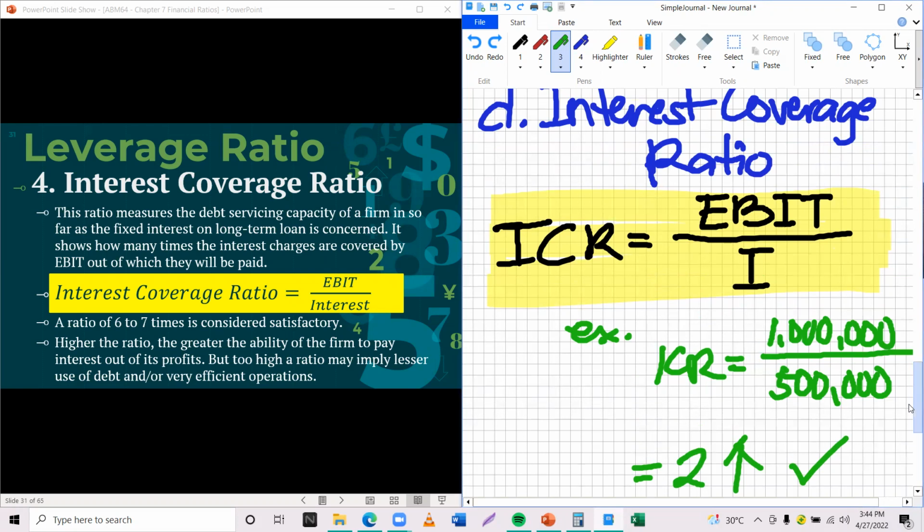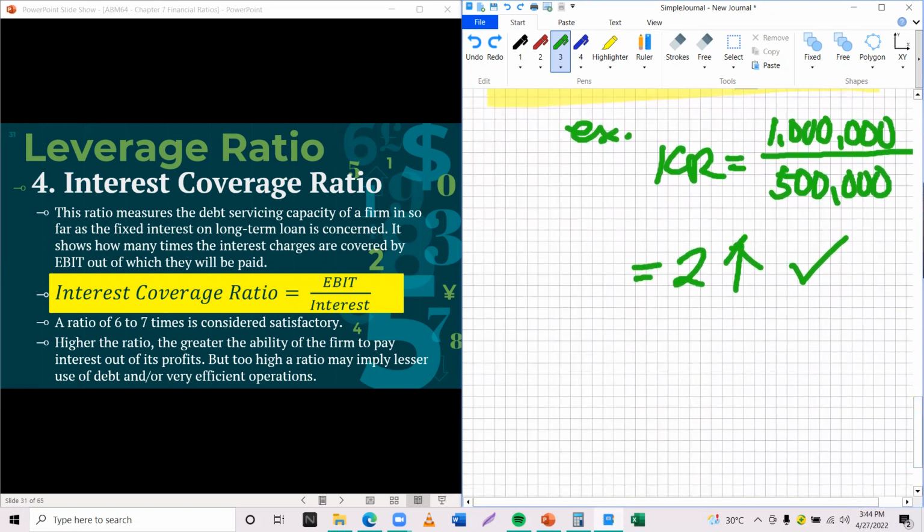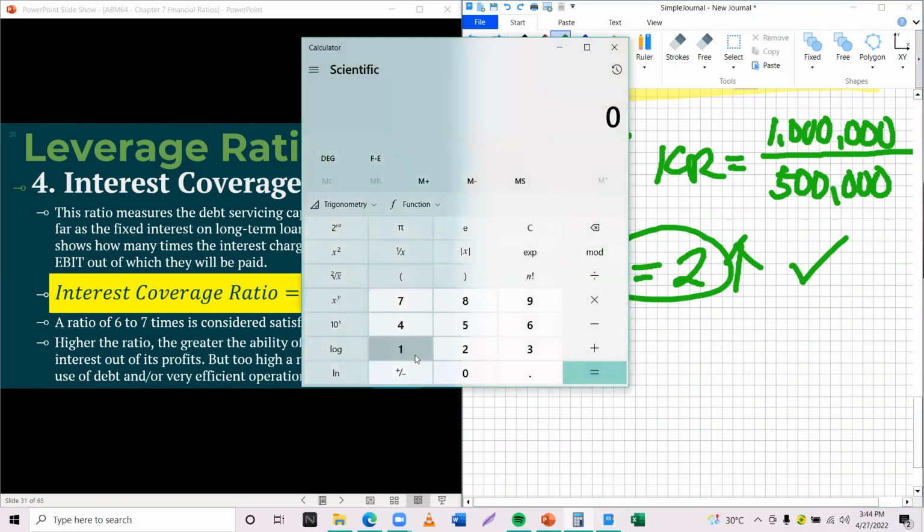So another thing nga ginatan-aw sa mga bangko or other financial institutions kay imong interest coverage ratio. How good are you to pay your interest? So what if 1 million ang imong earnings, and ang imong interest is 25,000? That means kaya gyud nimo bayaran ang imong mga interest. Wala pa man ni gi-minus ang depreciation and other taxes.